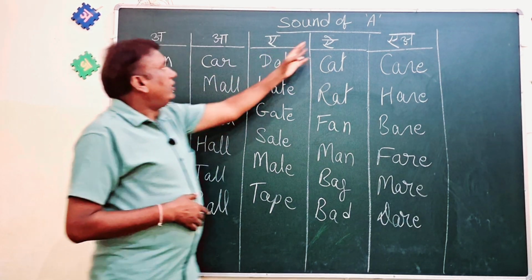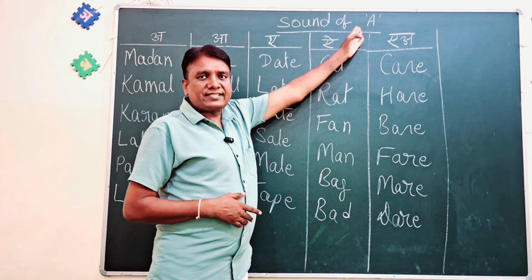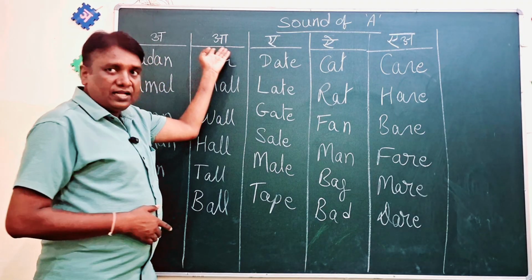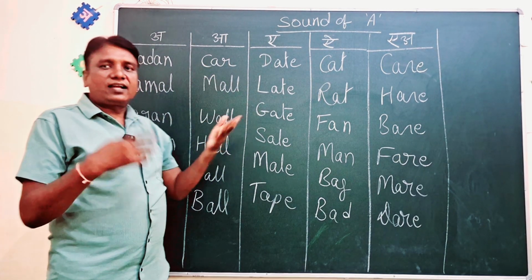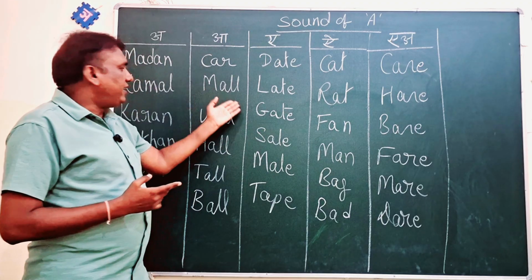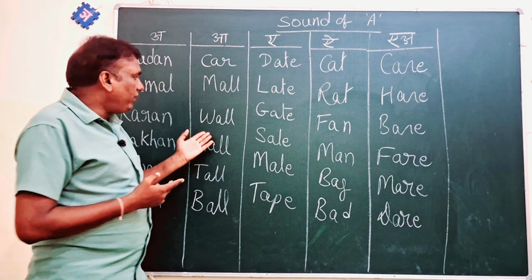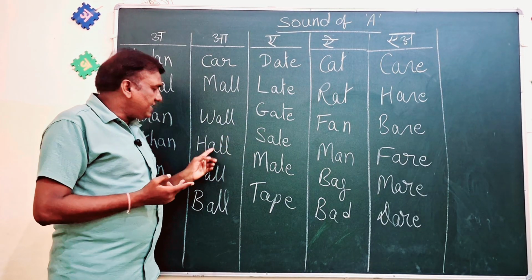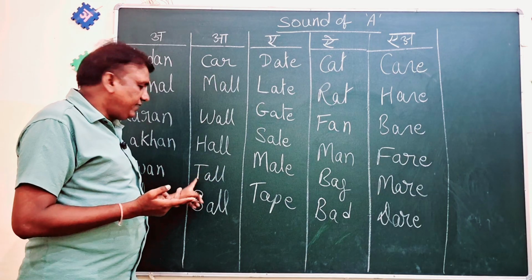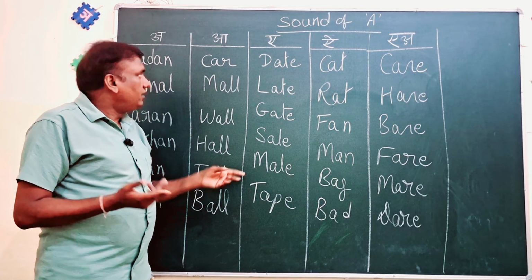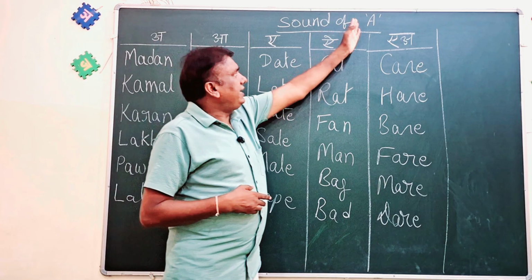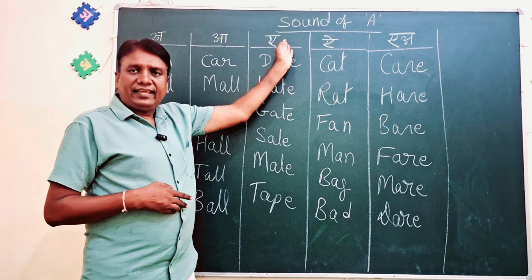Similarly, the next sound of A is A. A is pronounced like A, like C-A-R, car. M-A-L-L, mall. W-A-L-L, wall. H-A-L-L, hall. T-A-L-L, tall. B-A-L-L, ball.